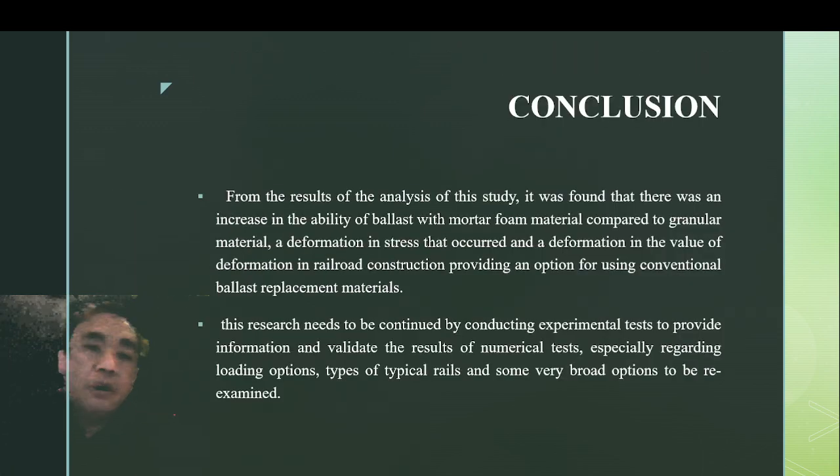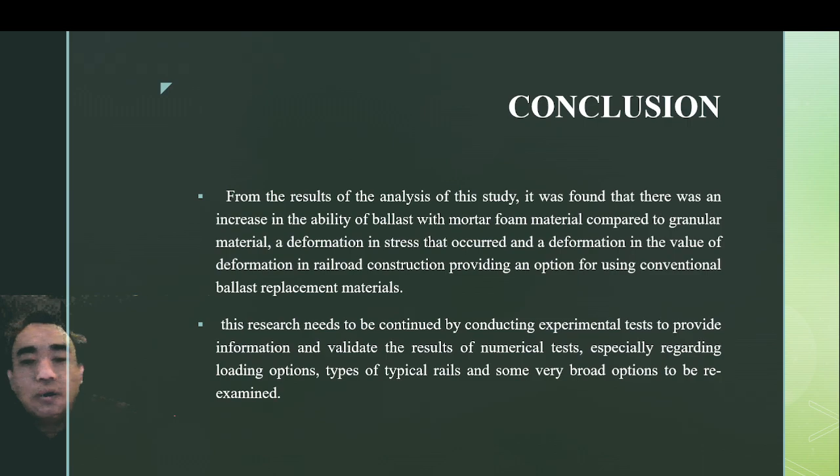For the conclusion, from the ratio analysis of this study, it was found that there was an increase in the ability of ballast with mortar foam material compared to granular material, in stress and deformation values in railroad construction, providing an option for using conventional ballast replacement material.